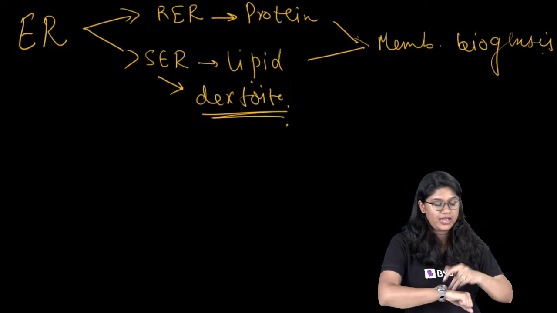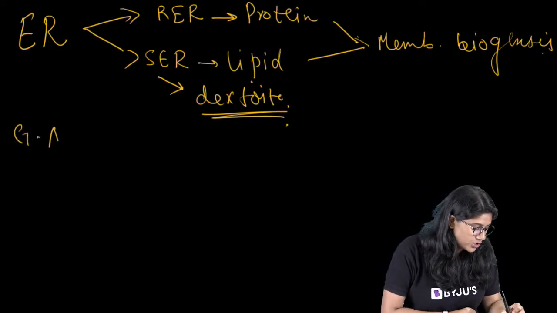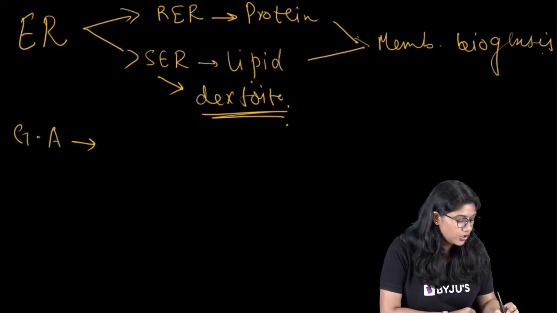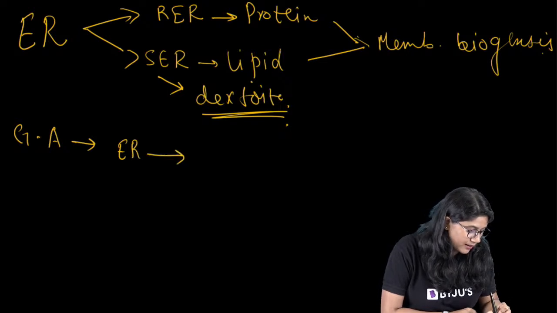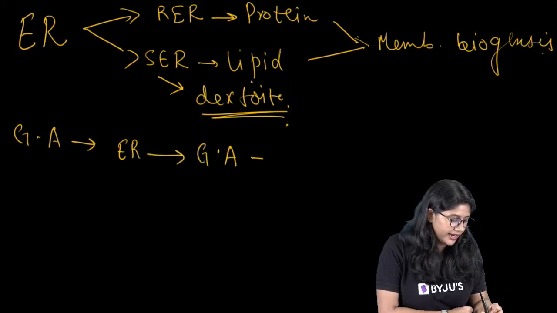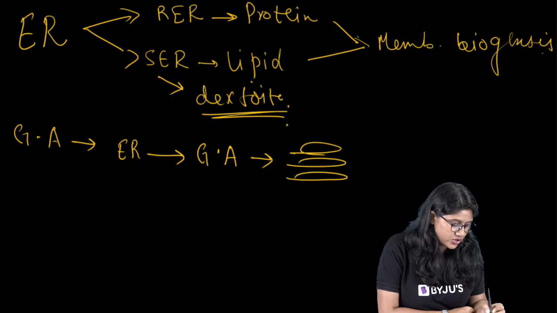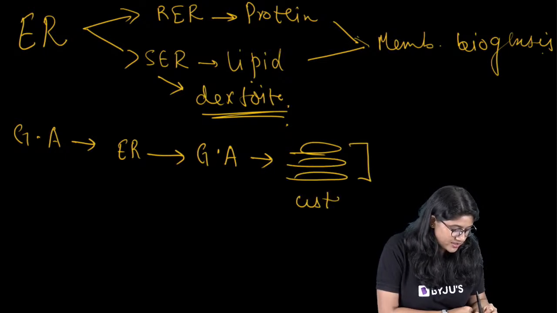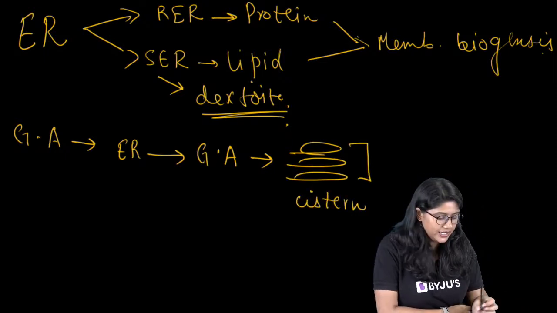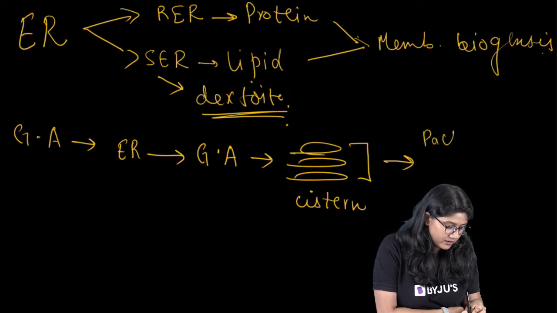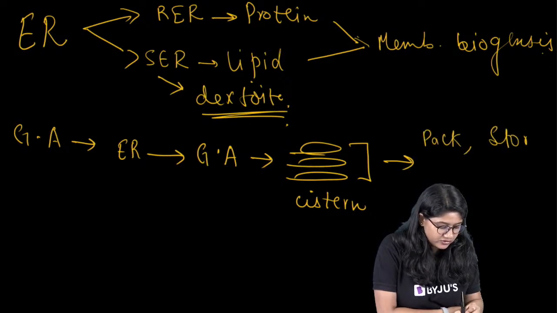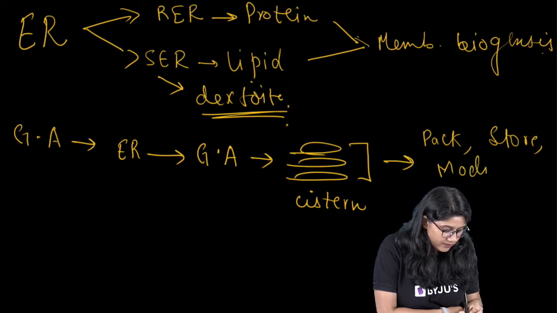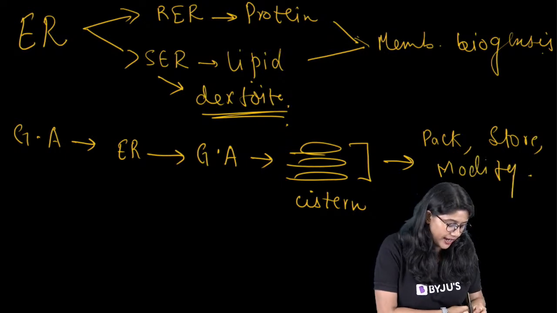Clear? Very good. Now we talked about the Golgi apparatus, right? So information from the ER will come to the Golgi apparatus. They are stack-like structures which we call cisternae. They actually pack, store, modify and transport.